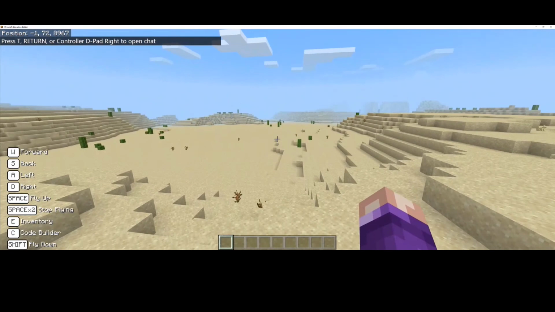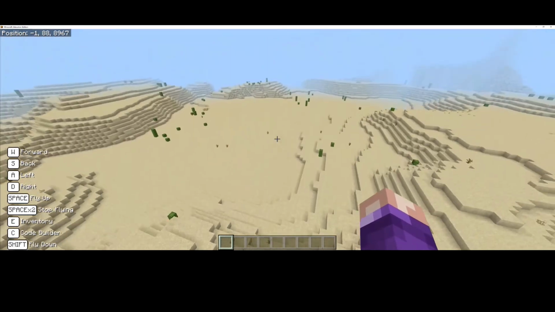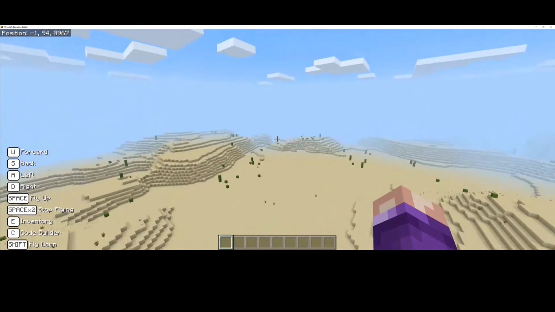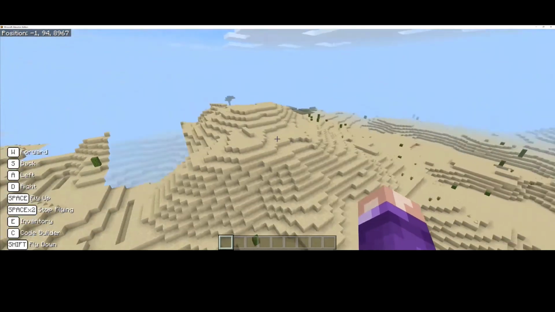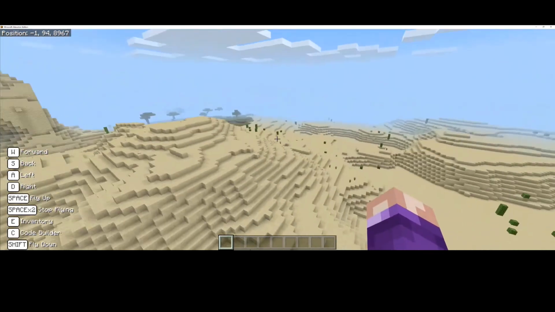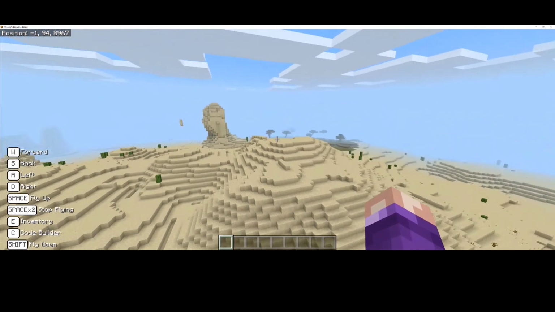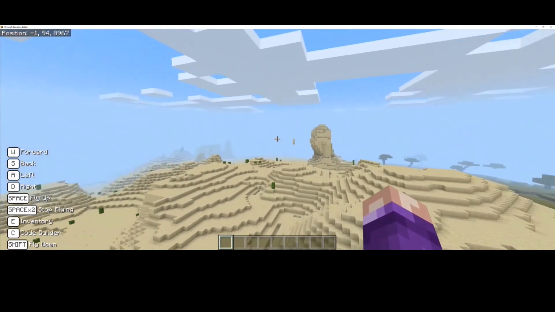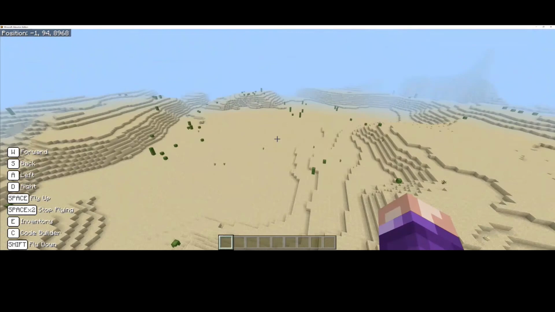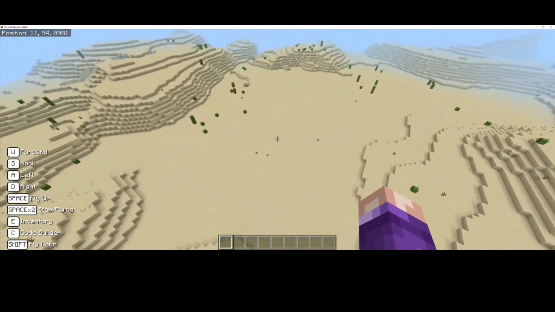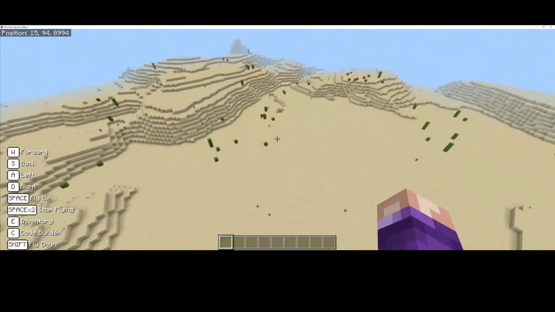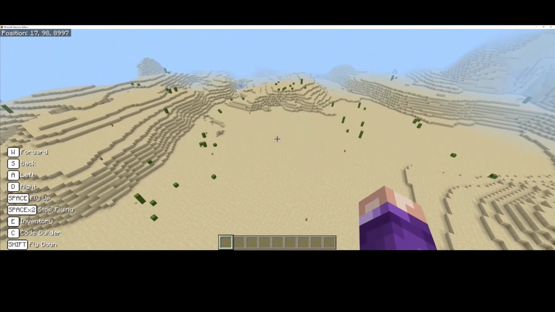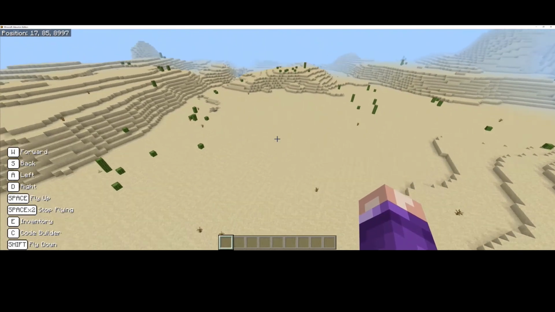If I double tap my spacebar and fly up to the sky, I'm able to see that I have a beautiful desert in front of me with loads of cacti and very little greenery around. A little bit of greenery over there, but that's okay. Some floating sand in the sky over there. But actually, this space here looks good because there's not a lot of mountains or anything in our way. So let's use this space for our city. Okay, so I'm going to fly down to the ground.